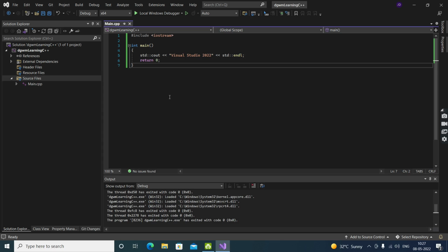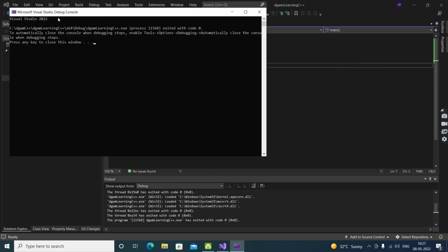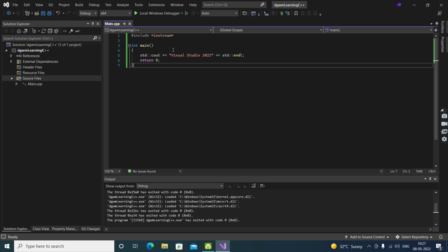We are going to learn game development as well as software engineering stuff together. So let's do it. Now here's some code that I wrote. Now let's see, we'll run the code. Yeah, the code works and it shows us Visual Studio 2022. That's what I'm using.